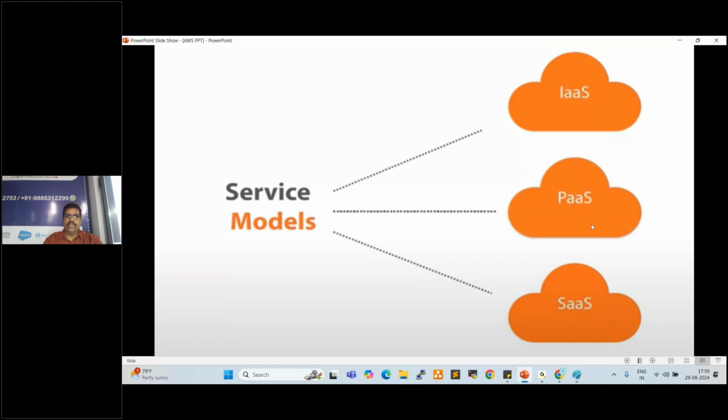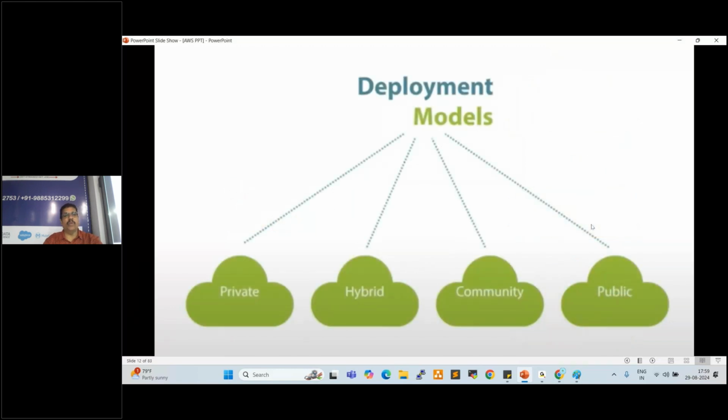Next one is deployment models. These are the four deployment models: private cloud, hybrid cloud, community cloud, public cloud. What is private cloud? It is an on-premises cloud, our local server room, like VMware. Next one is public cloud. This is the AWS cloud, Azure cloud, Google cloud, which we access through the internet.